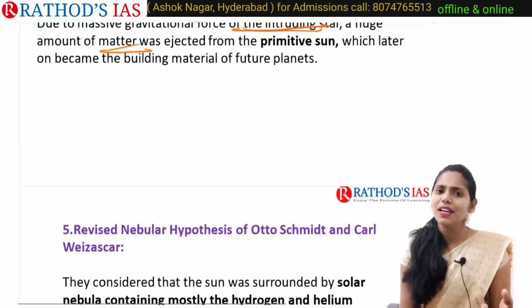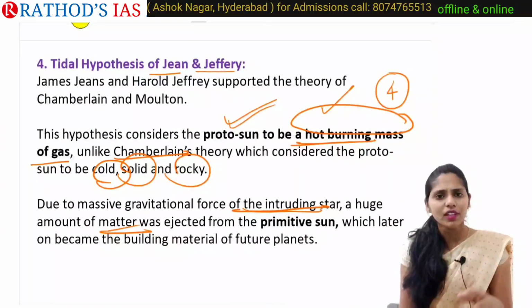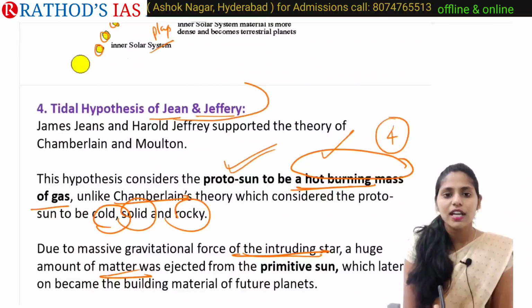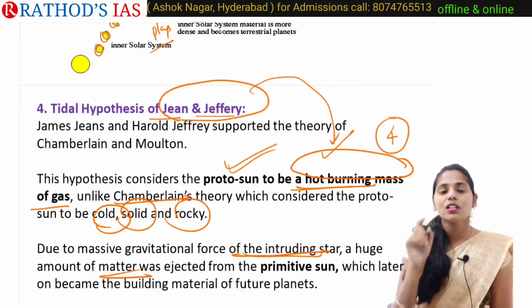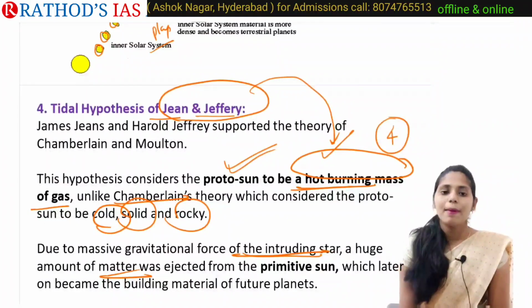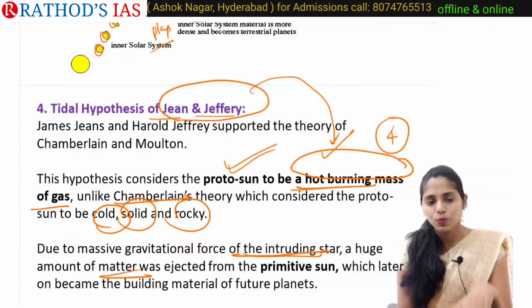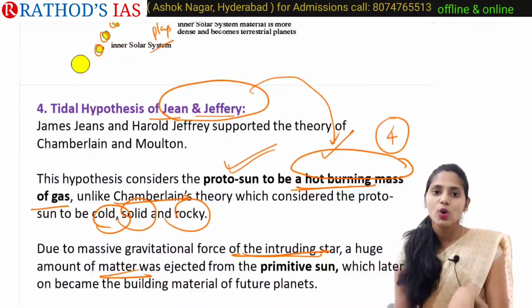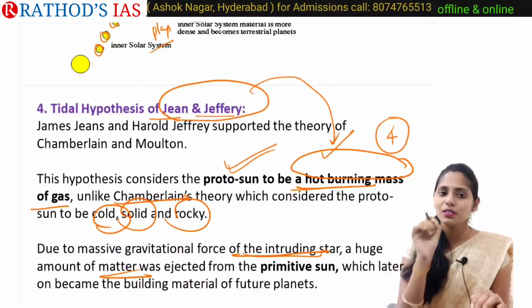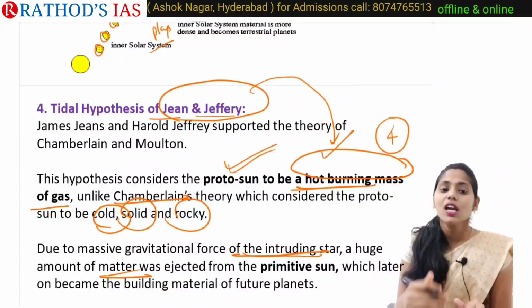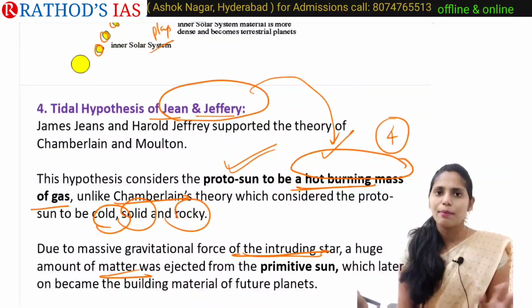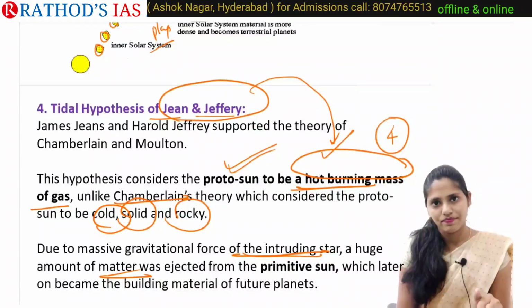So this is what the planetesimal theory also said, but the only difference is that the Jean and Jeffrey theory proposes this proto-sun to be a hot burning mass of gas, but the Chamberlain theory said that this proto-sun is cool, solid and rocky. So this is the difference mainly seen between the tidal hypothesis and the planetesimal theory. So this is about this fourth theory.